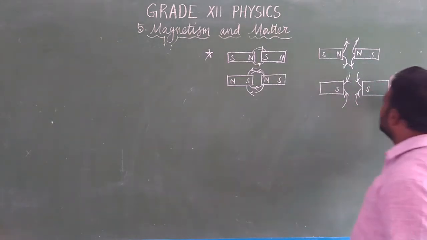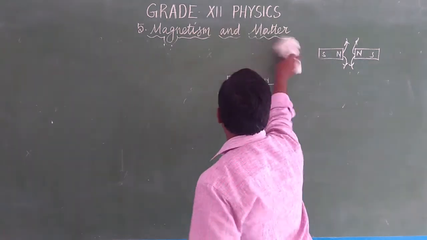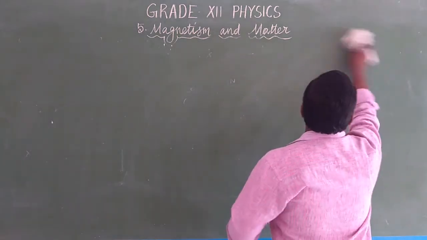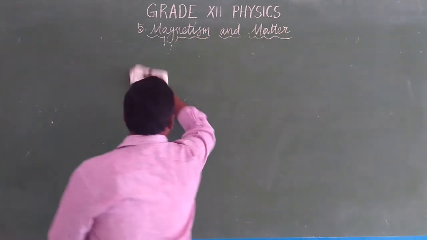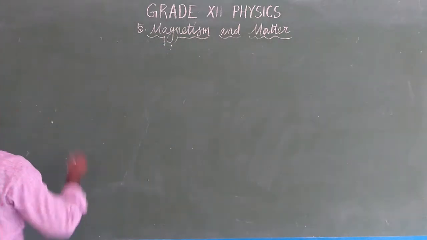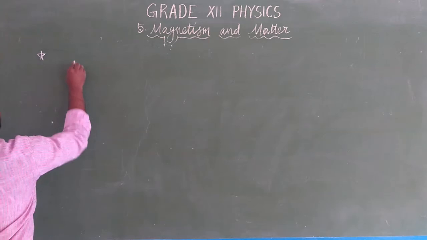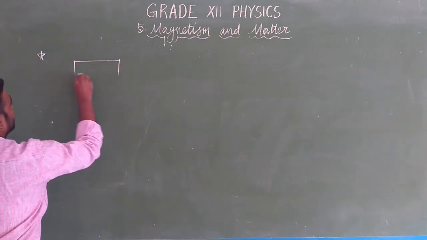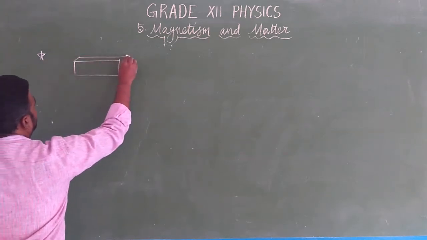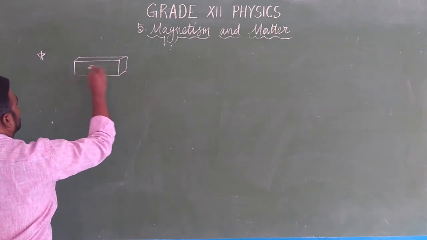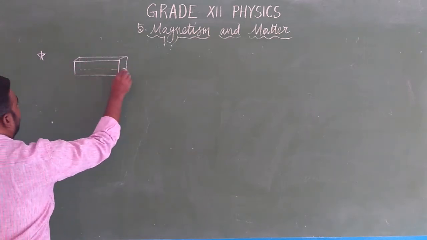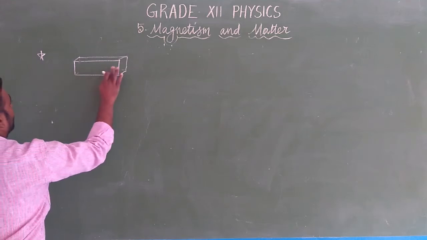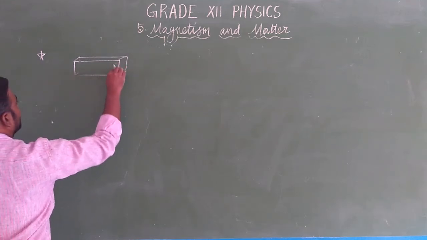Okay. The next one, suppose we have two bar magnets. This is a bar magnet, and this is the north pole of the bar magnet.